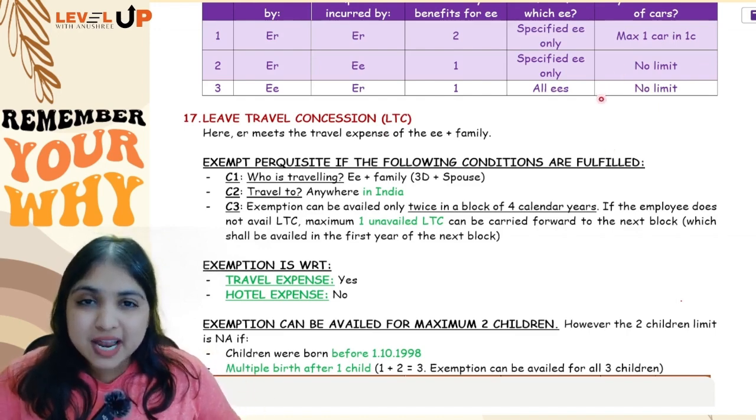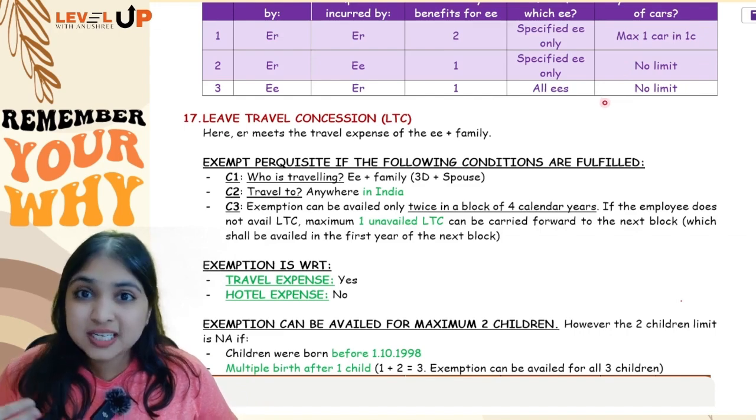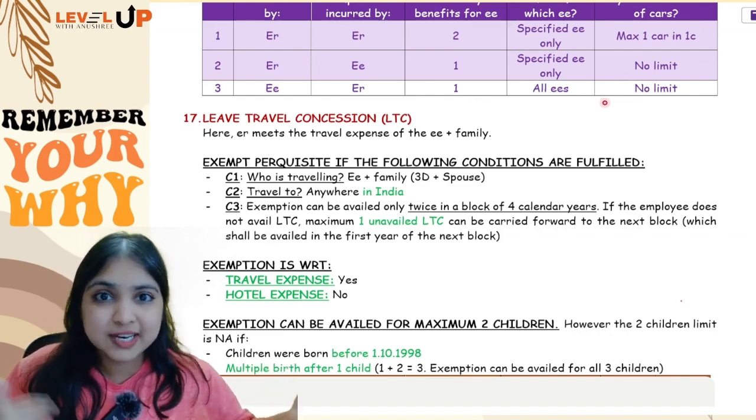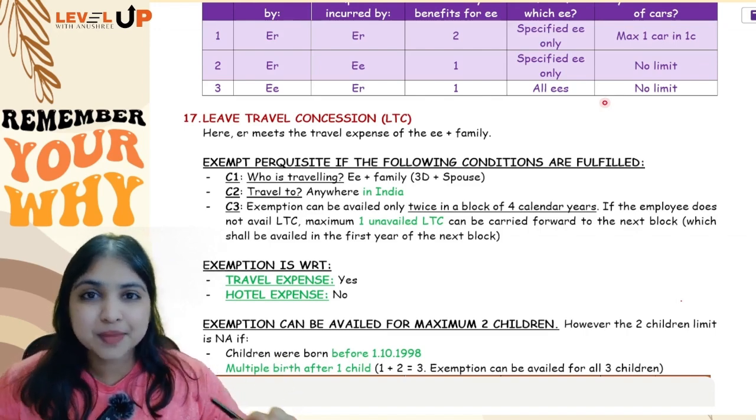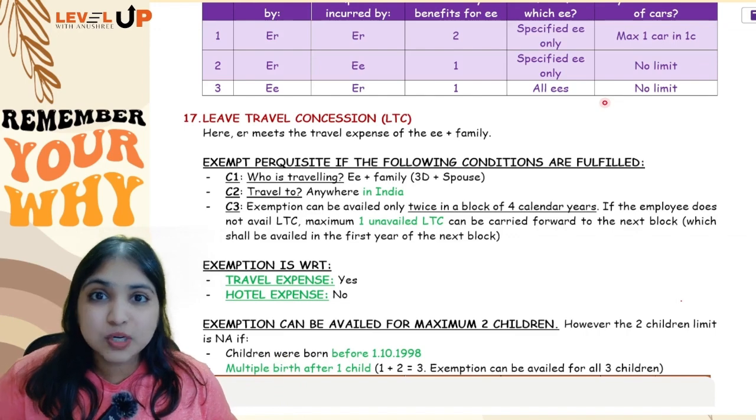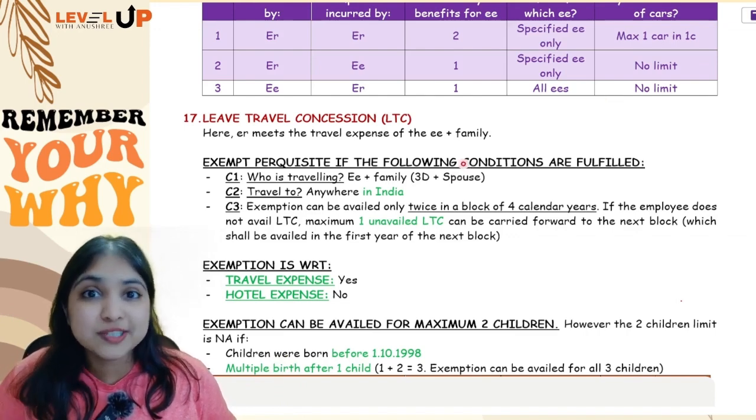So whatever travel expense is being met by the employer, it's a benefit for the employee because his travel expense the employer is meeting. But it's going to be an exempt perquisite, a fully exempt perquisite. It will be exempt only if some conditions are fulfilled. First of all, who is traveling?